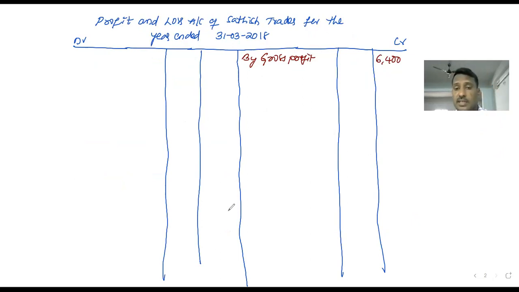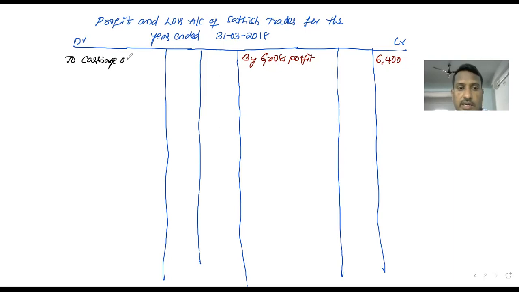When the gross profit is written on the credit side, the profit and loss account begins. Now in this profit and loss account, we have to write all the indirect expenses of the business. Let's see what the indirect expenses are. To carriage outwards.